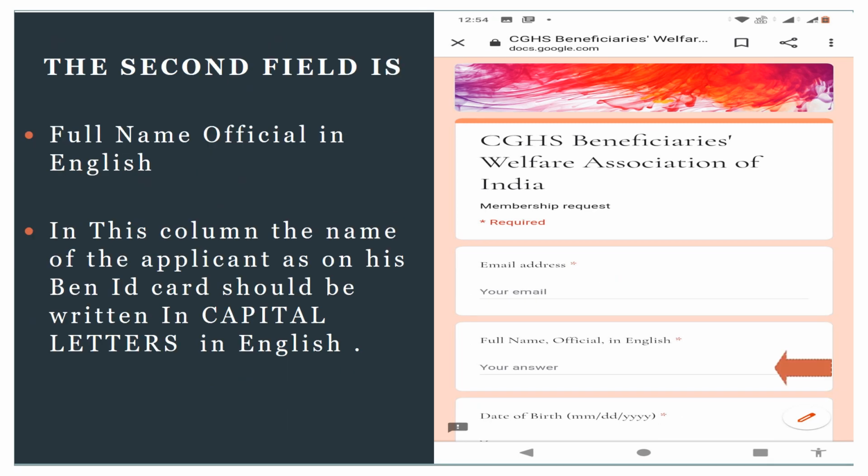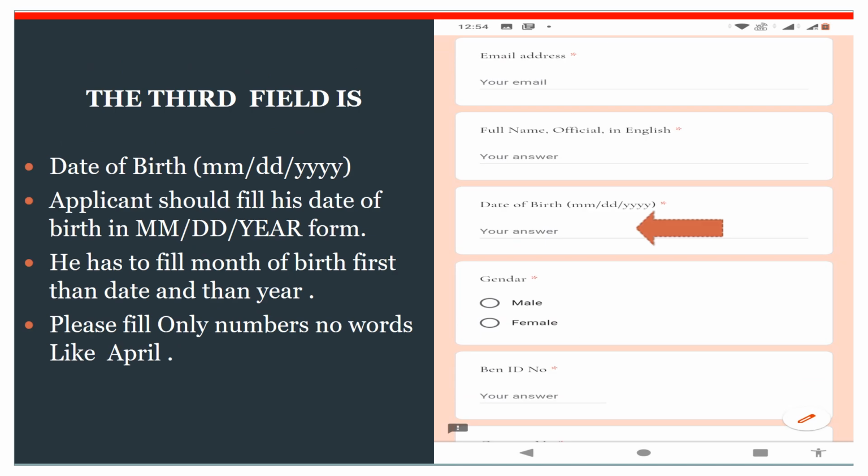The second field is full name, official, in English. In this column, the name of the applicant as on his BAN ID card should be written in capital letters in English. The third field is date of birth.